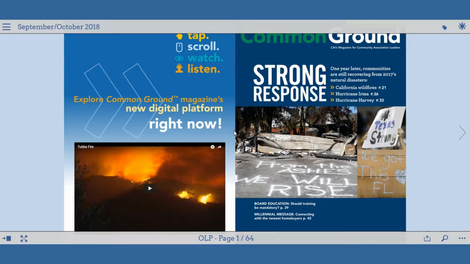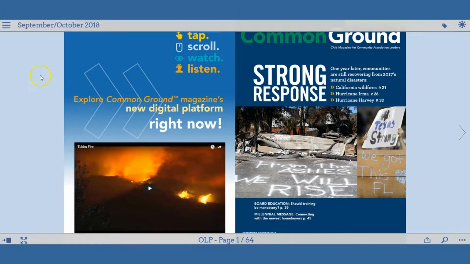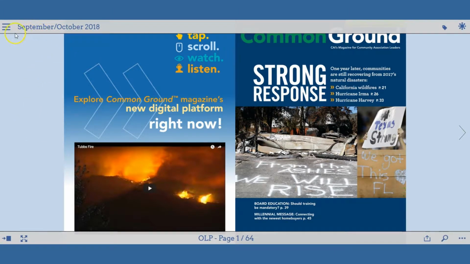Your home base in each digital magazine will be the gray bars at the top and the bottom of your screen. Click anywhere on your screen or mouse over for the menus to show.